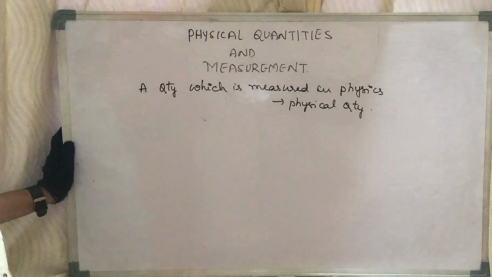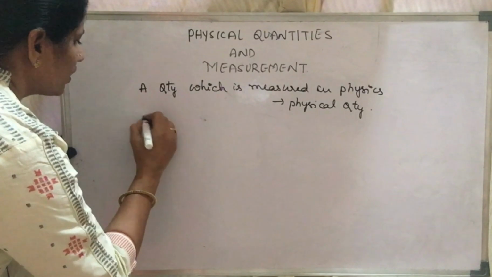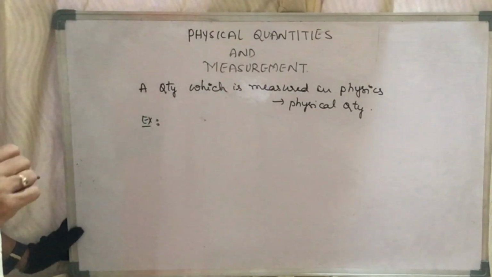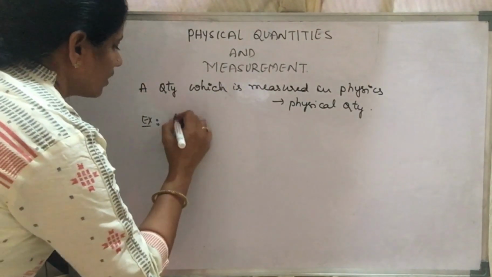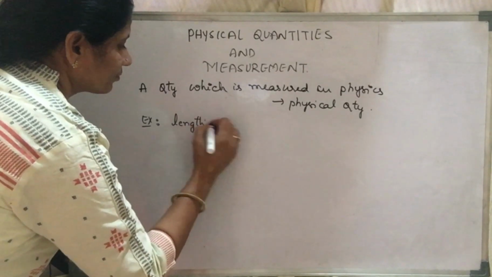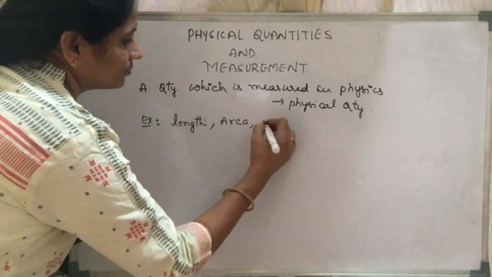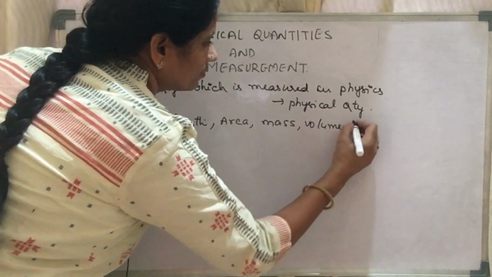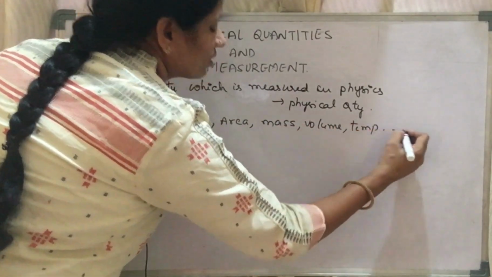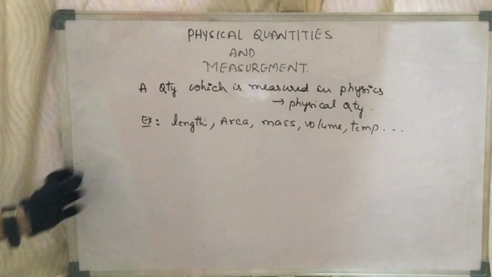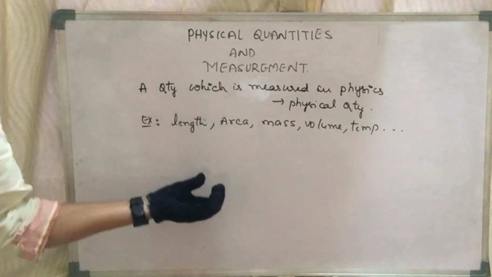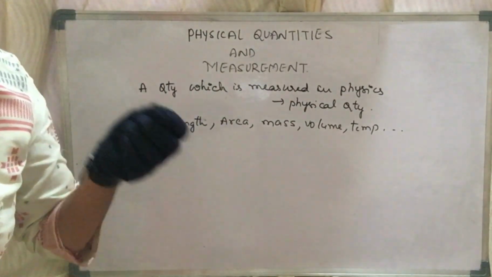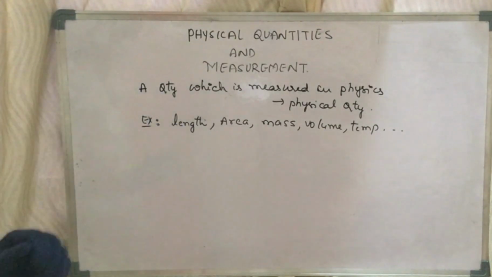Whatever the quantity which is measurable, you can take n number of examples here: length, area, mass, volume, temperature and so on. All these are measurable quantities, hence we call them as physical quantities.